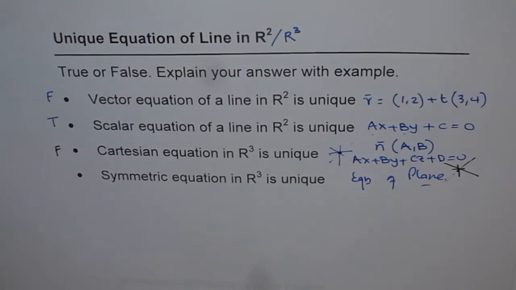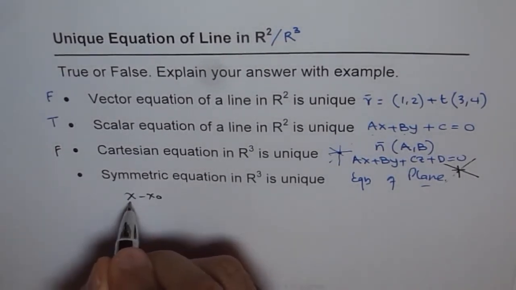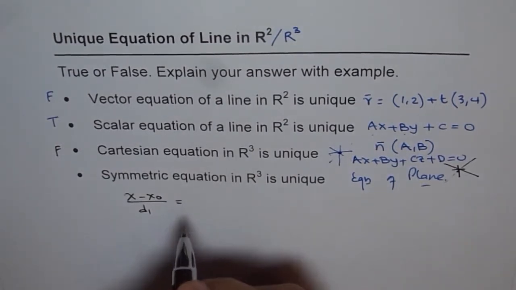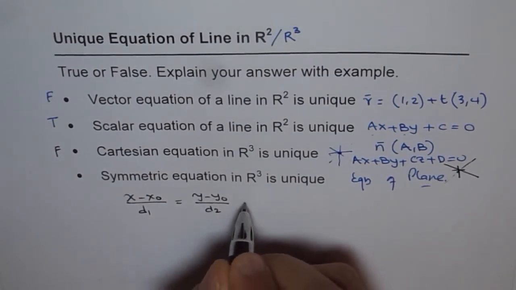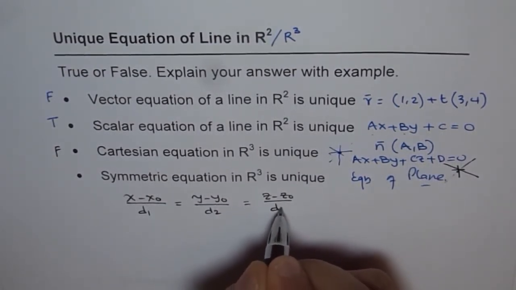The last one is, symmetric equation in R3 is unique. So symmetric equations are of the form (x minus x0) over d1, where d1 is the direction vector component in the x direction, equals (y minus y0) over d2, which equals (z minus z0) over d3, right?